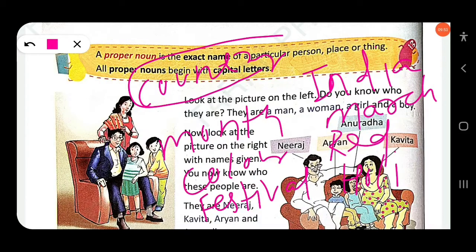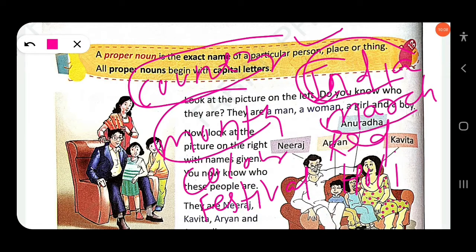There are many countries, we are not talking about a particular country, but here we are talking about a particular country, India, and here you find I starts with a capital letter, so it is a proper noun. Similarly, month, there are 12 months in a year, we are not talking about a particular month, but when we are talking about March, this will be called a proper noun because it is the name of a particular month, and also here M starts with the capital letter. Similarly, there are many colors. So here red is the name of a particular color, and here R starts with the capital, so it will be called a proper noun.